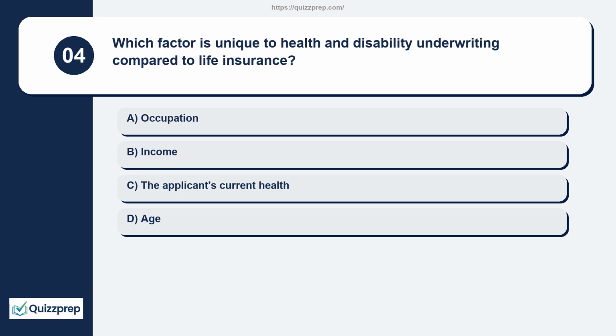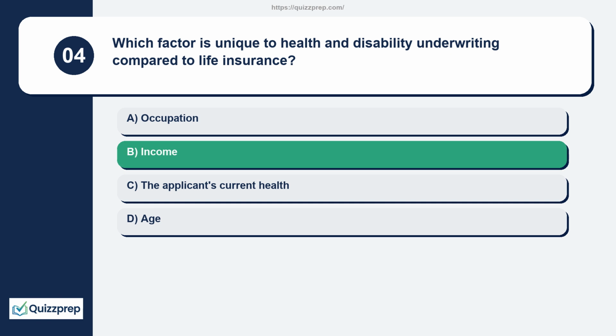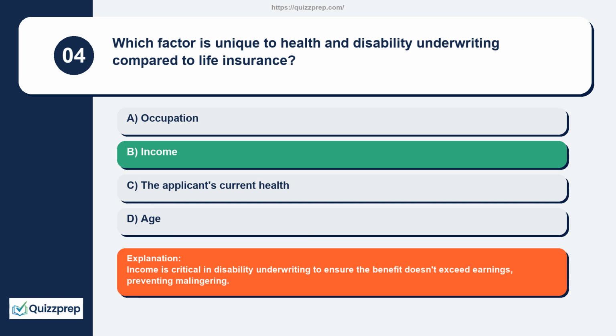Question 4. Which factor is unique to health and disability underwriting compared to life insurance? Occupation, income, the applicant's current health, age. Income is critical in disability underwriting to ensure the benefit doesn't exceed earnings, preventing malingering.